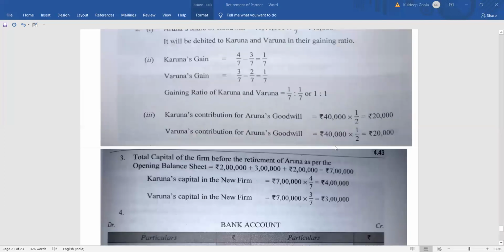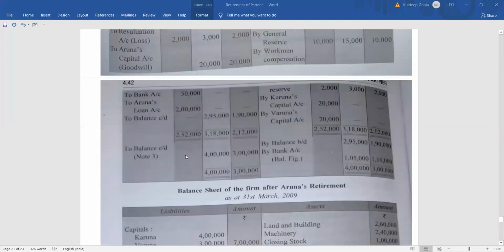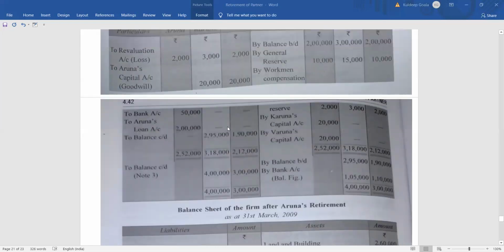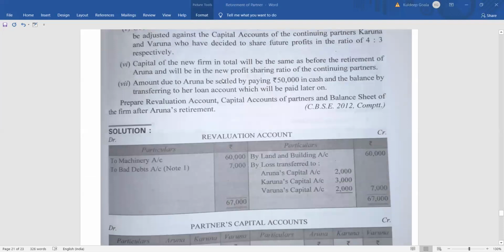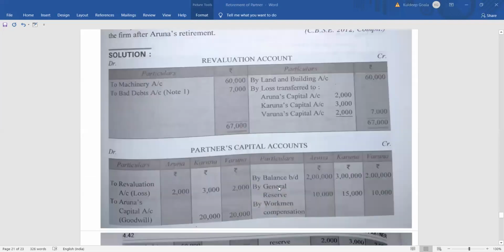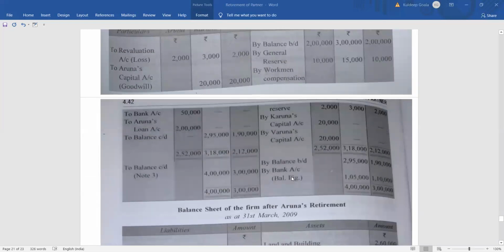Clear? So let's see what change there will be in their balance. First of all, put the balance on the debit side as balance carried down. In case of Karuna, it will be 4 lakh. In case of Varuna, it will be 3 lakh. Clear? And we'll find out the balancing figure. Take the total with 4 lakh in case of Karuna on both sides, deduct from the credit side and see what the difference is. The difference is 1,05,000. Since nothing is told about how they are going to adjust the capital, it will be paid in cash. That means here we are going to show the bank. So how will they bring the difference in the bank?